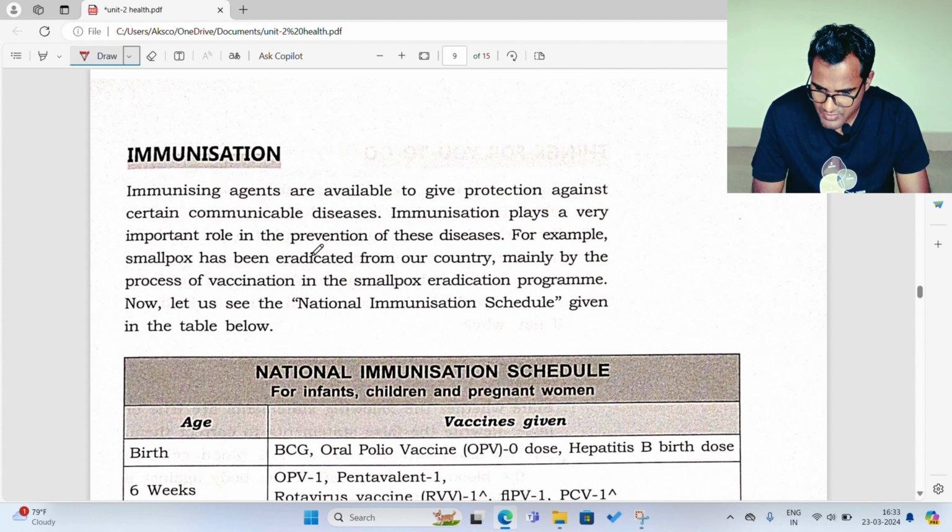Immunization plays a very important role in the prevention of diseases. For example, smallpox has been eradicated from our country mainly by the process of vaccination in the smallpox eradication program. Now let's see the national immunization schedule given in the table below.